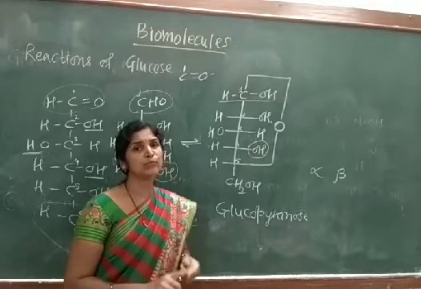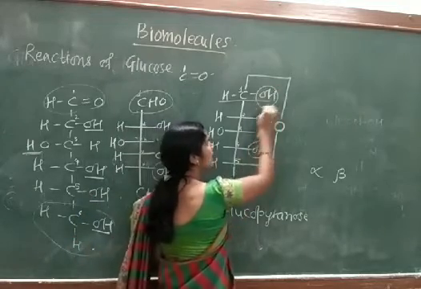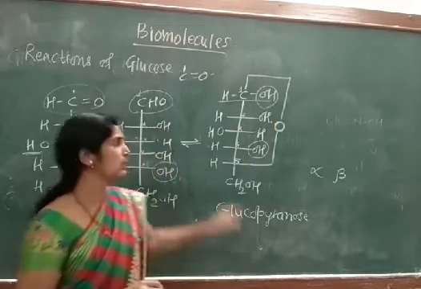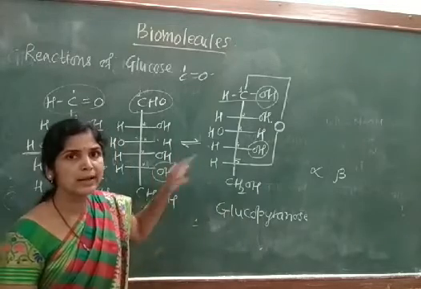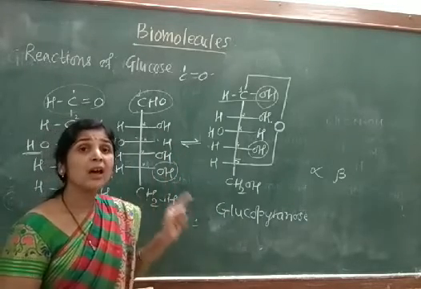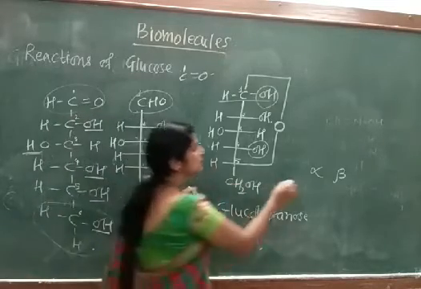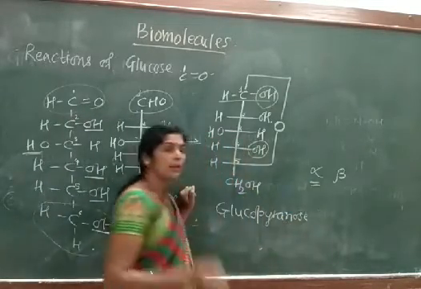If both of them are going to lie on the same side, whether it may be right or left, in this particular structure it is on the right hand side. दोन्ही पण कुठल्या बाजूला आले? Right. If they are lying on the same side, we will call it the alpha anomer.